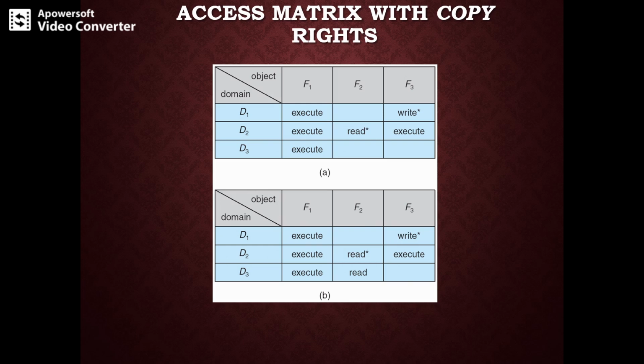It is then removed from access(i, j), that is, it will not be there in the first version, the A version. This action is like a transfer of write rather than a copy. So there are two scheme variants: one wherein it transfers the write from access(i, j) to access(k, j), and one wherein it just propagates the copy right and creates a copy of the write.